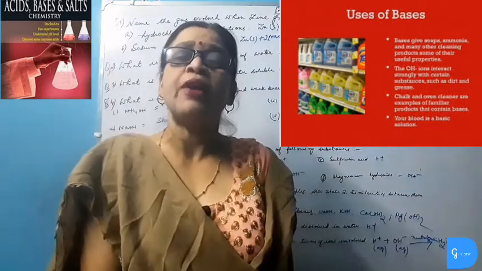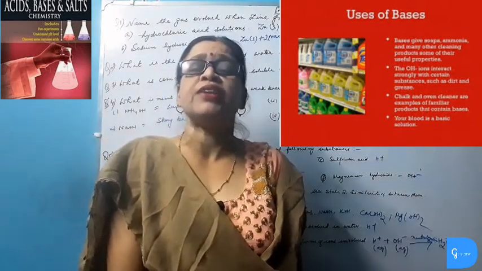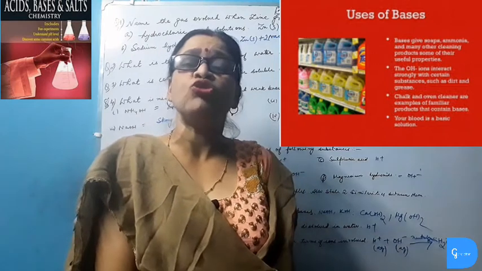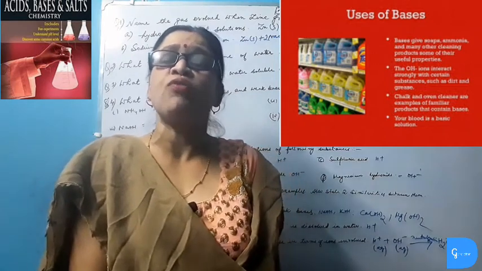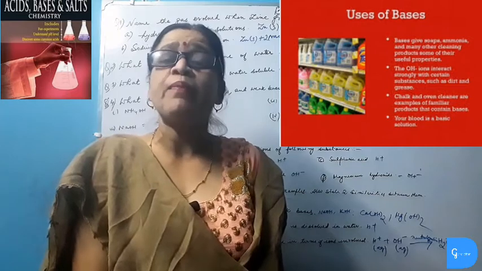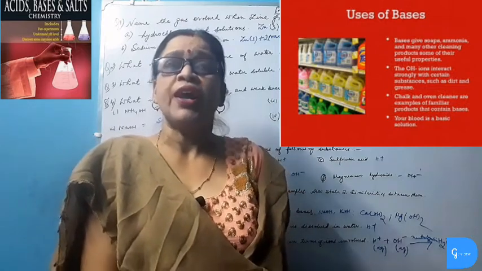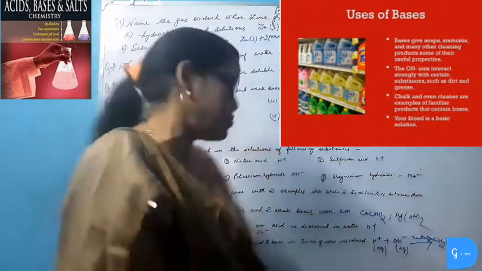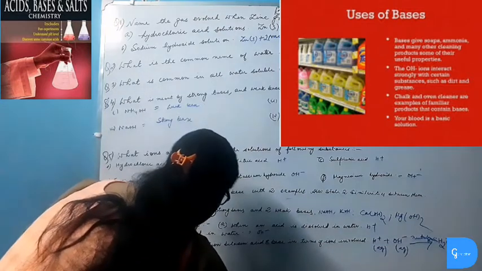Another base, calcium hydroxide. When calcium hydroxide is dissolved in water, then the solution of calcium hydroxide is used for whitewashing, and calcium hydroxide is also used in manufacture of bleaching powder. So two uses of bases.